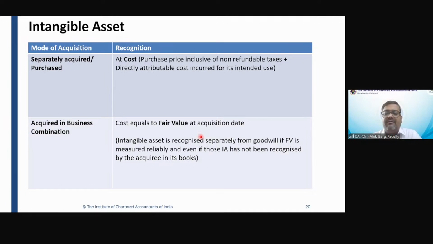So tell me whether when I need to acquire that company, I will pay the consideration as per the cost price of that land or as per the fair value of that land? As per the fair value of that land. Correct? Vignesh will say that the assets which belong to this company have a fair value of 50 crore minimum. So you have to pay accordingly. So friends, Sun Pharma is paying 5,000 crore for acquiring Ranbaxy. The Ranbaxy fair value of the assets is 3,000 crore. Why is Sun Pharma paying additional 2,000 crore?